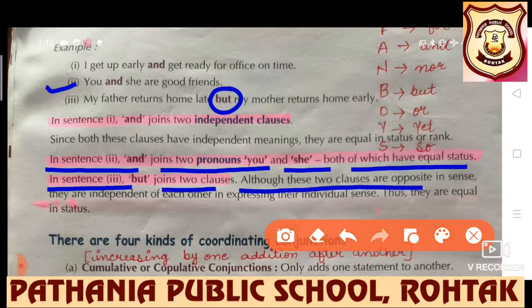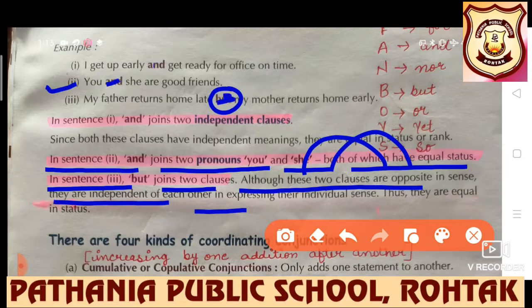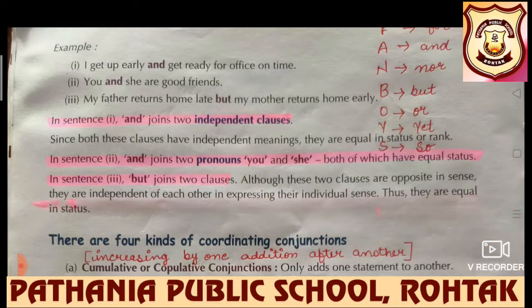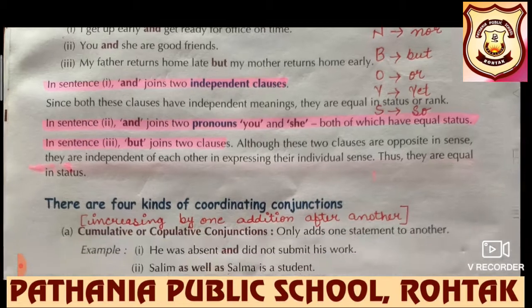Although these two clauses are opposite, they are independent of each other. This means if we do not add the conjunction in these sentences, then definitely they will have their independent meaning. This is the identification of coordinating conjunctions: if they are removed from the sentence, both the parts of the sentence will still have their independent meanings.